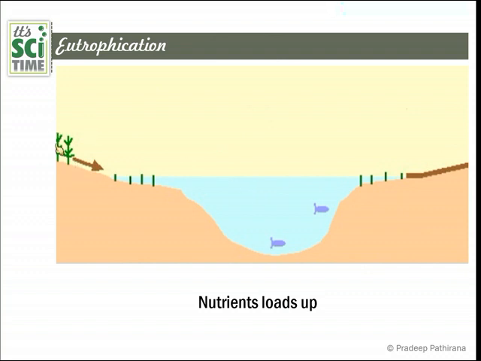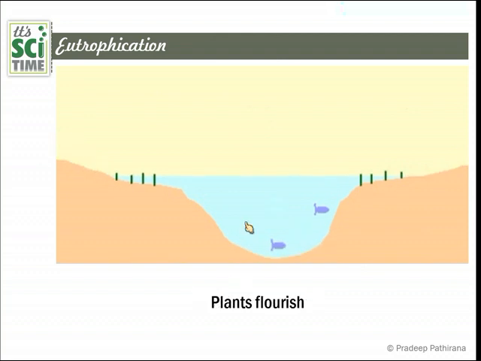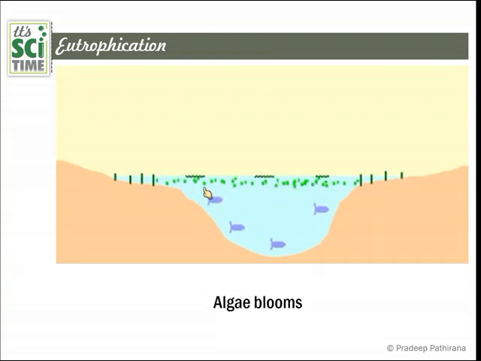One is due to agriculture. When agrochemicals, industrial waste or maybe detergent powder add nitrate ions or phosphate ions to this water body, these nitrates and phosphates will collect and load up in the water body. They act as nutrients to the plants. Therefore, the next stage is plant growth increases, and the number of organisms or plant-dependent animals also increases. But the third stage is that algae start to bloom.